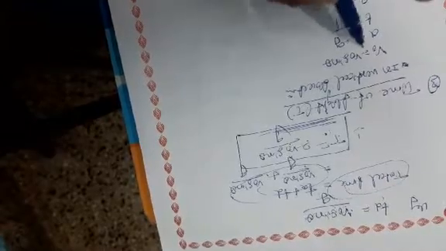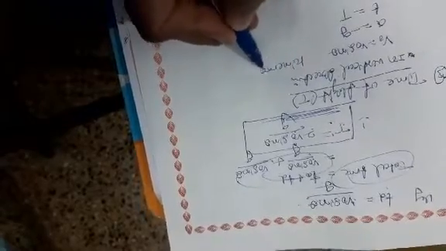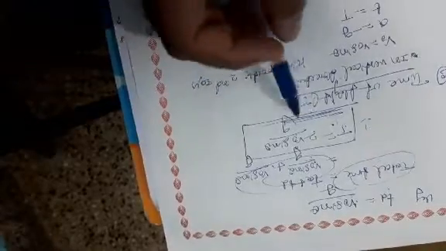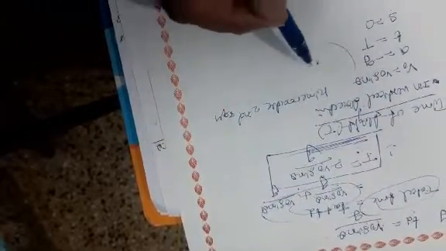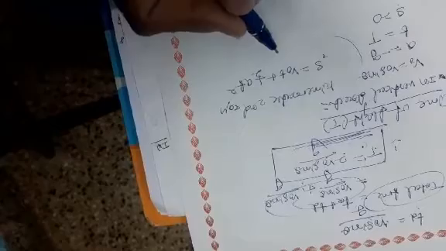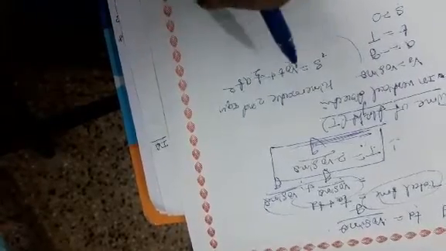That is the relation between v naught, a, t, s: the kinematic second equation. Using this method is also okay. Or similarly, one more method is called time of flight. By using the kinematic second equation, S is equal to v naught t plus 1 by 2 a t square.